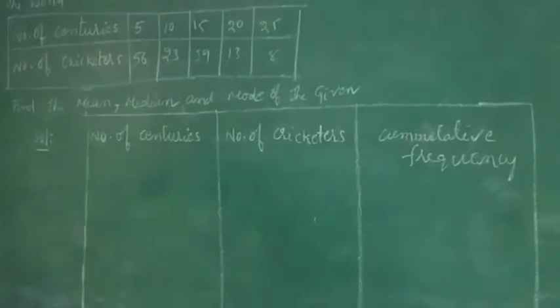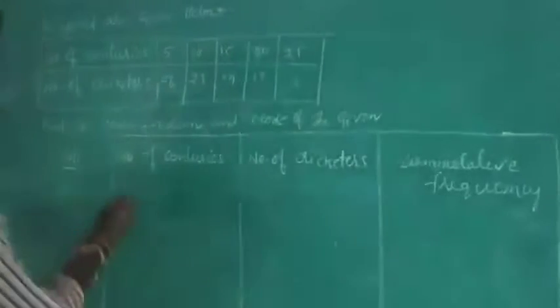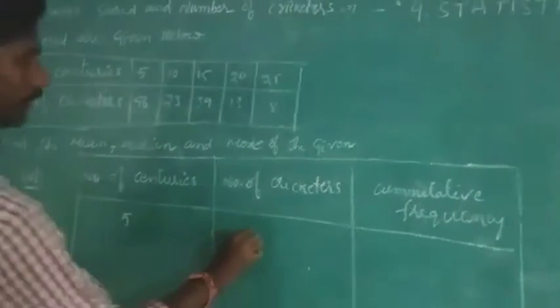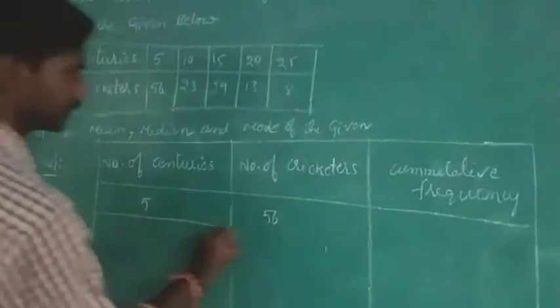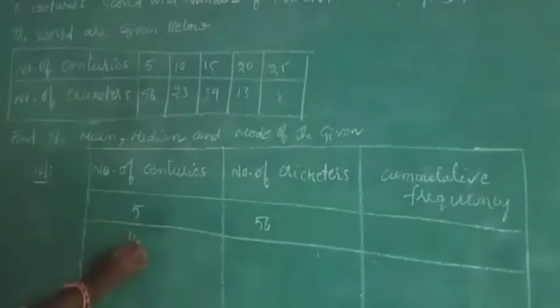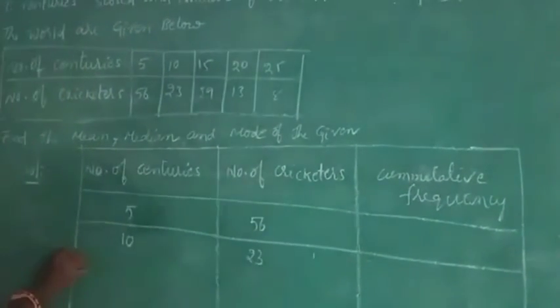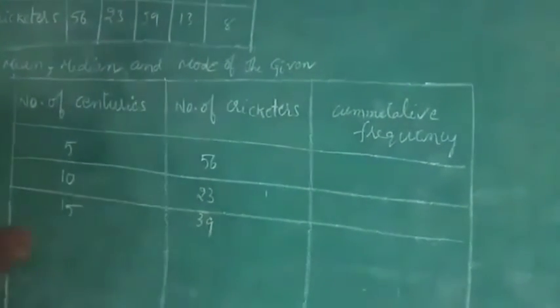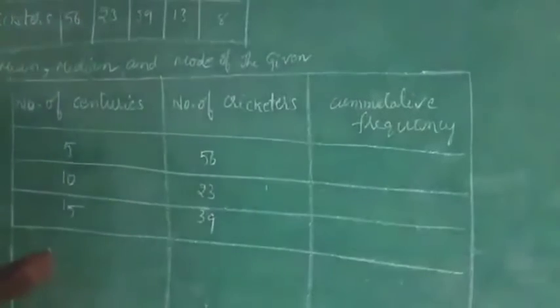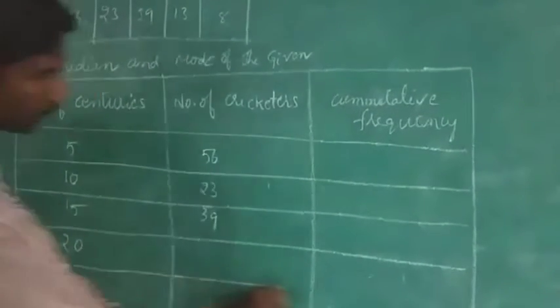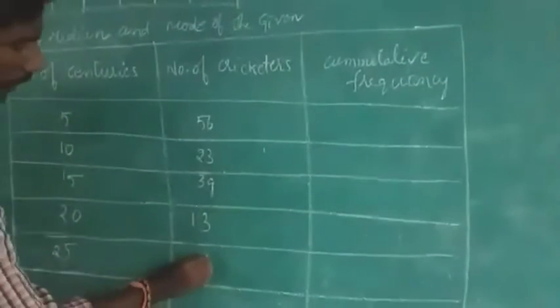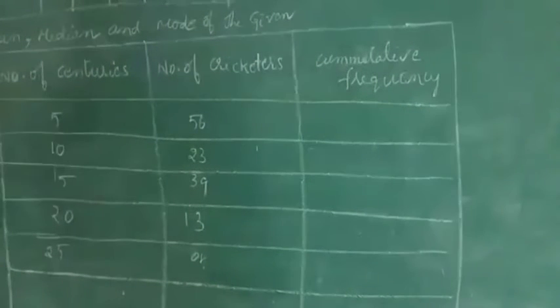Here, what is the number of centuries? 5 is given, right? See, 5 corresponds to 56. Then 10 corresponds to 23. 15 corresponds to 39. 20 corresponds to 13. 25 corresponds to 8. So, what is the cumulative frequency?